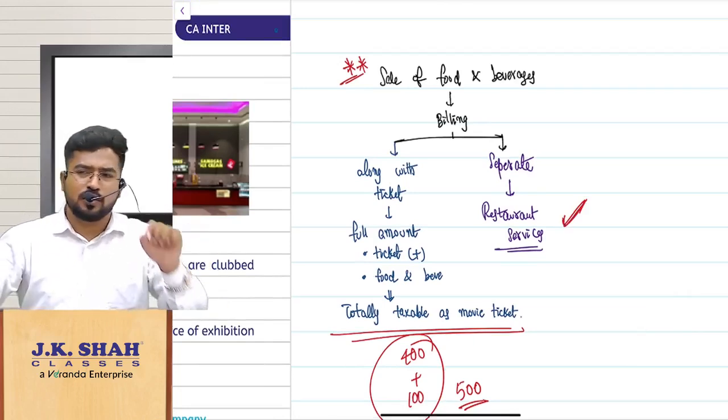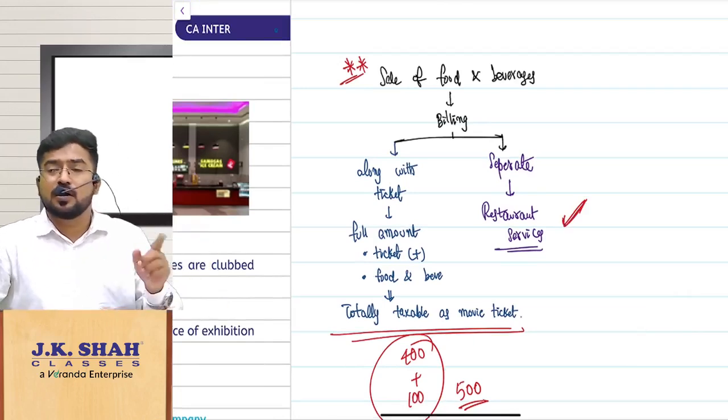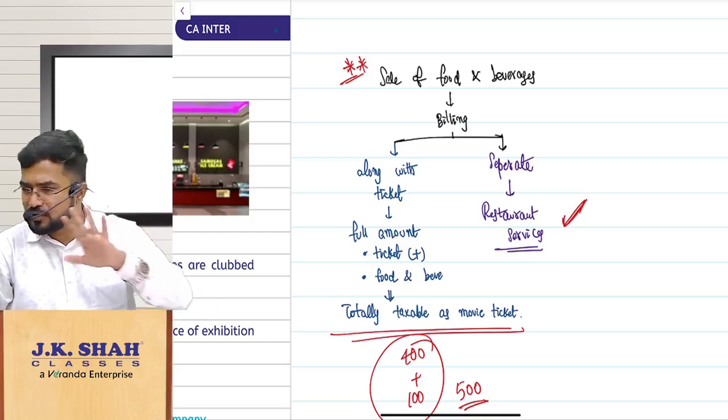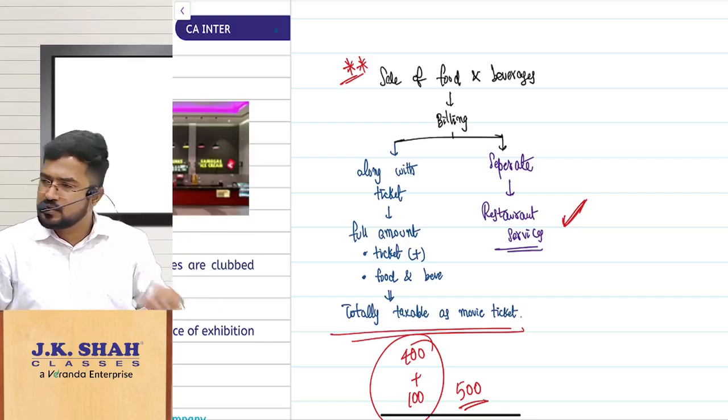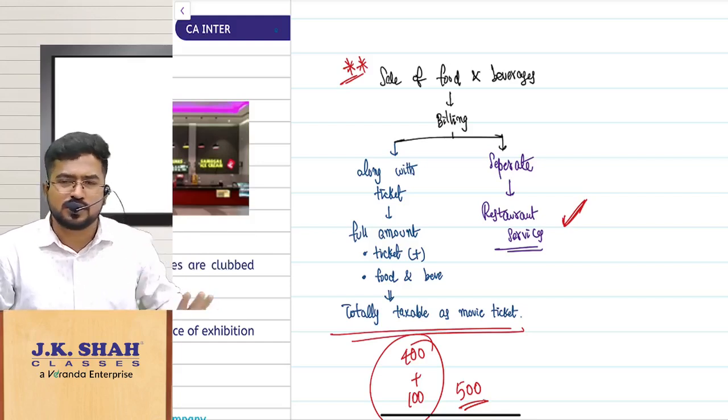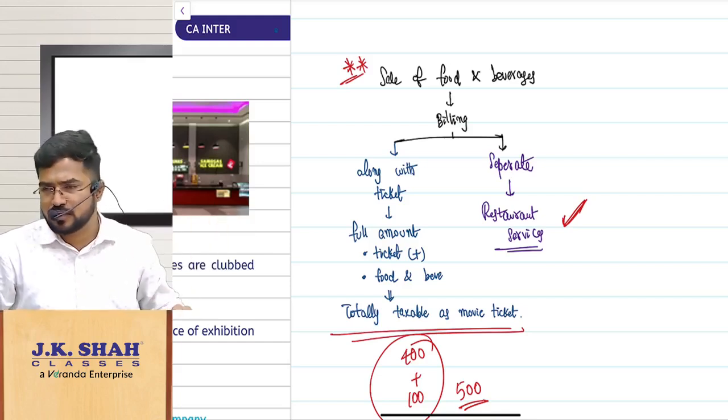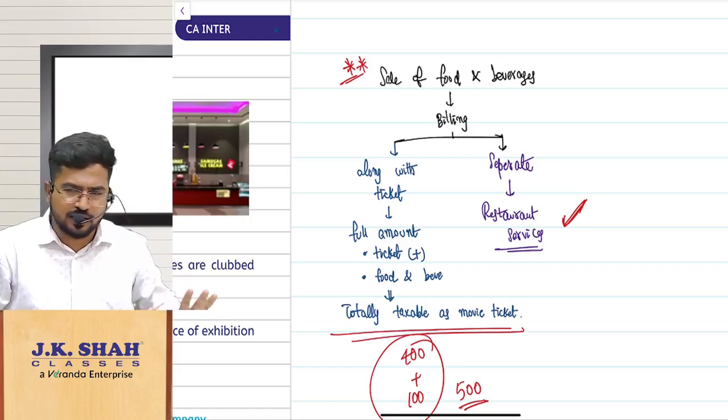So simple. What is the triggering point we have to see here? Sir, the point is, how are you billing them? The movie ticket and food and beverages. Sir, they are billed together. That means, sir, that is a composite supply. What is the principal supply, ma? Sale of movie tickets. So it is service, so treat it accordingly.